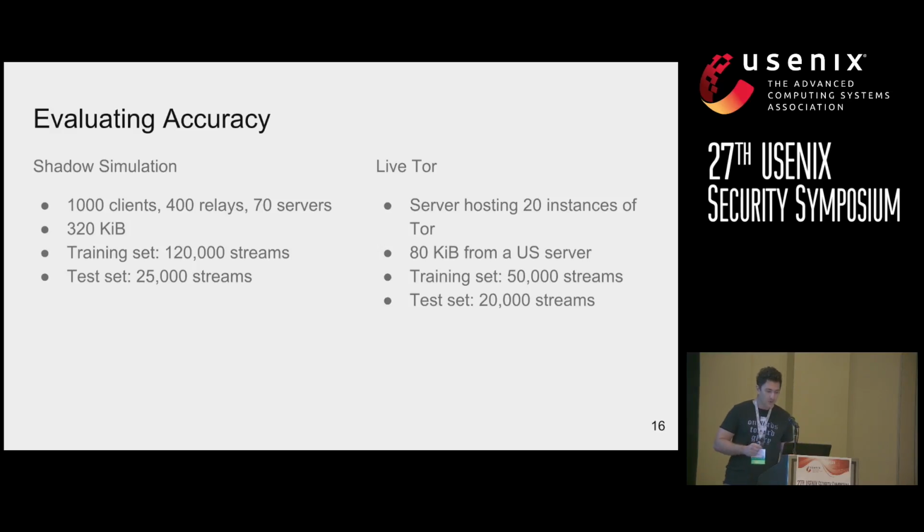On the Live Tor network, we deployed a server and hosted 20 instances of Tor, and we built paths through the Tor network, and we connected to a US destination server and downloaded a file of 80 kilobytes. And over the course of 1 hour, we built a training set of 50,000 streams. And then over the course of the very subsequent hour, we built a testing set of 20,000 streams.